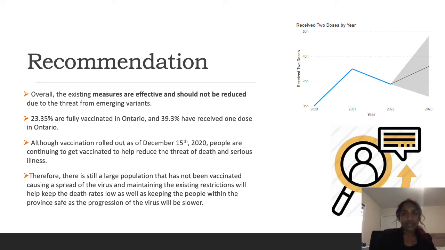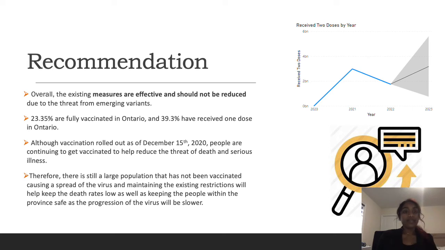For now, I'd like to bring your eyes over to this chart where I've built a forecasted model in regards to the people who have received 2 doses by the year. So we're able to see between 2021 to 2022, there was a slight decrease in the number of people who have received their second vaccination. However, from 2022 to 2023, we're able to see there's going to be a positive change in the number of people receiving their vaccination. And we've noticed also there are a lot of people that have received their first dose in 2022. Therefore, there just needs to be a slight break before they're able to get their next vaccination.